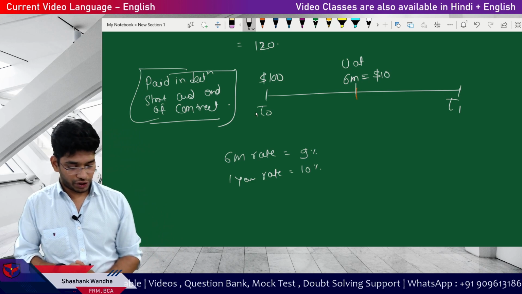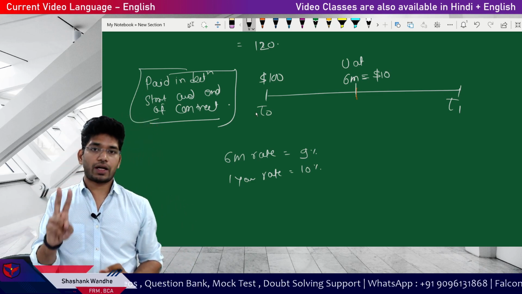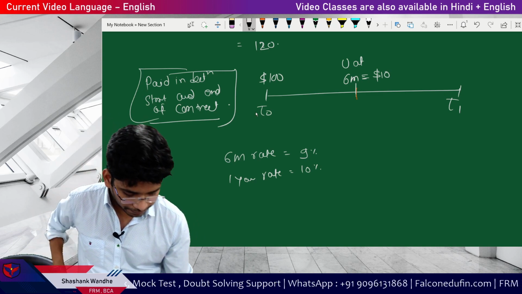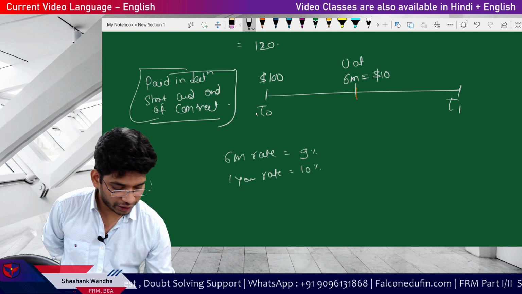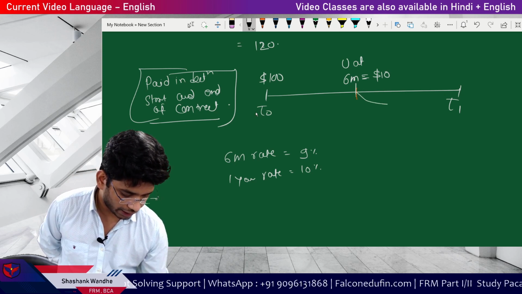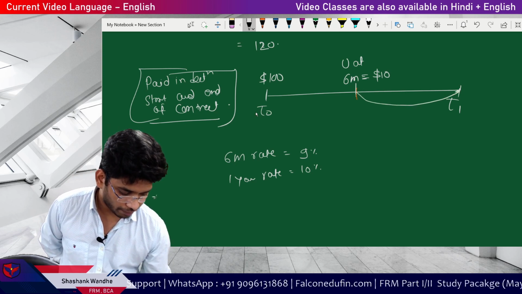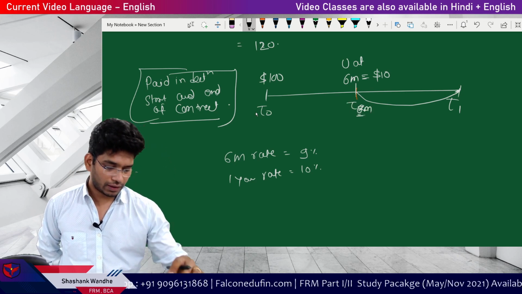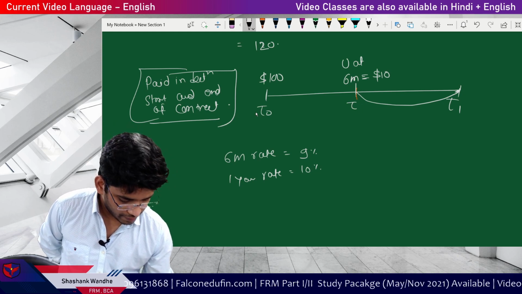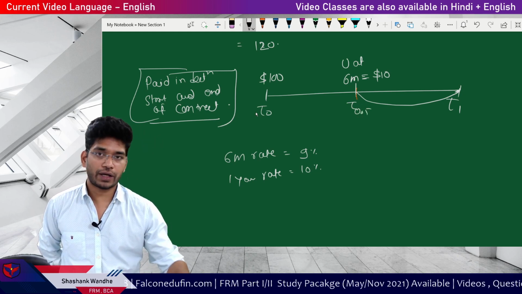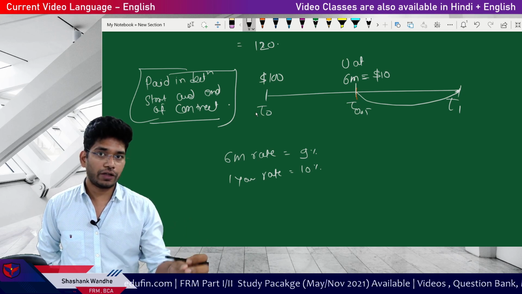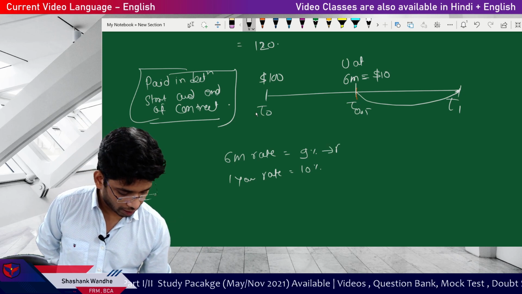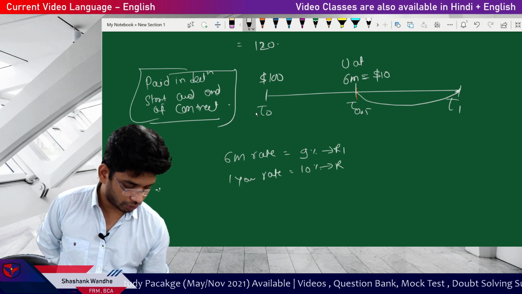Now, how to solve this calculation? There are two possible options for you. First is the longer route, that is, you can simply calculate the forward rate from T.5 to T1. For this T.5 to T1, we need two rates, right? R1 and R2.